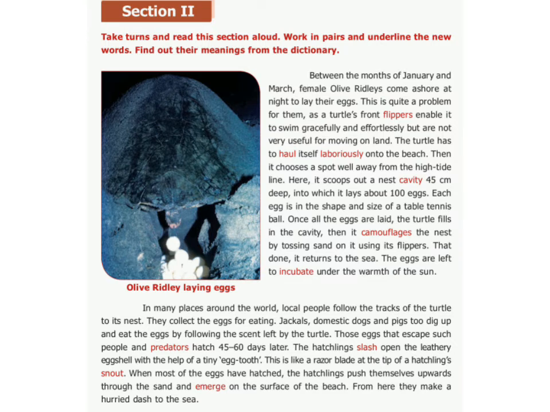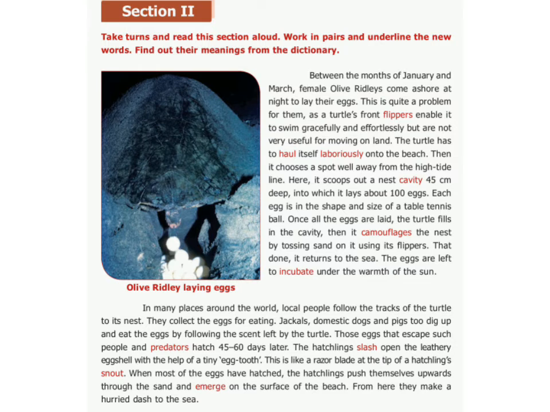We are going to see section 2. In this section, we are going to learn about the female olive ridleys. Female olive ridleys come ashore at night between the months of January and March. With great difficulty, they haul themselves onto the beach and choose a spot well away from high tide to lay eggs. They scoop out a nest cavity 45 cm deep. They lay about 100 eggs at one time. After covering the nest with sand, she returns to the sea.